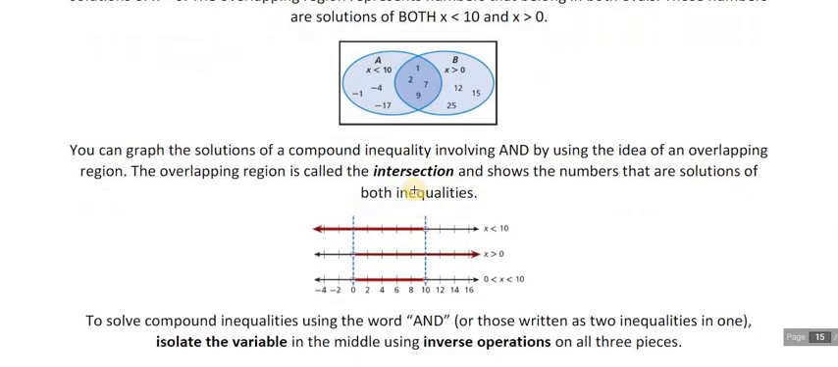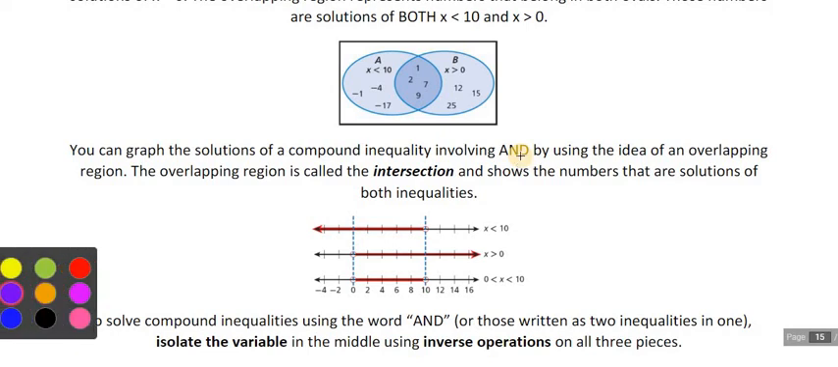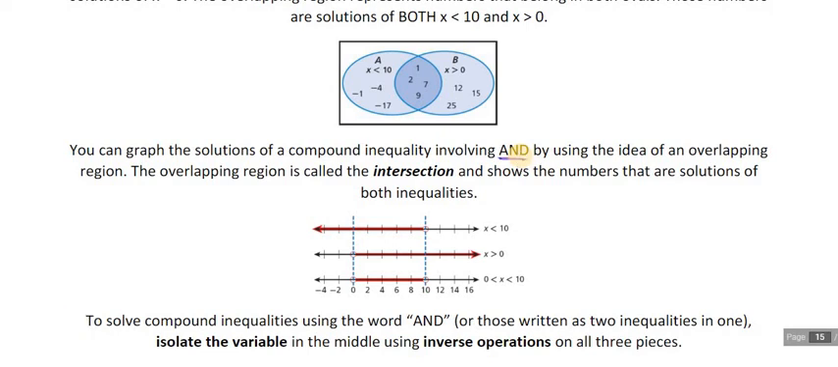So this is considered an intersection where it takes both. It satisfies both situations. Okay, so this is an and. So it says you can graph the solutions of a compound inequality involving and by using our idea of an overlapping region. The overlapping region is called the intersection and shows the solutions, the numbers that are solutions of both inequalities. Okay, not just one or the other.